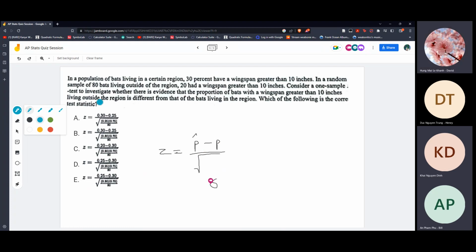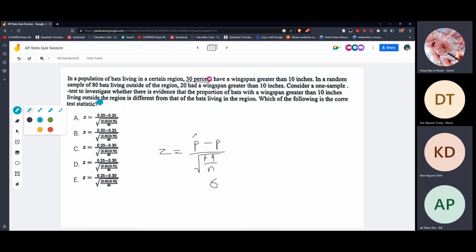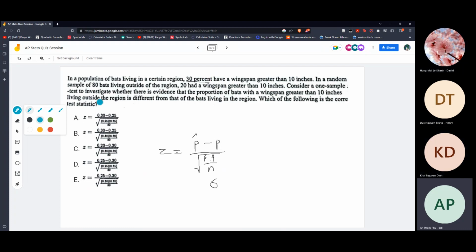The strict formula for this is the square root of p hat times q hat over n. And we're looking for each one. First we have 30%, which is the population proportion. So we got this one, this one, this one. So we multiply this.